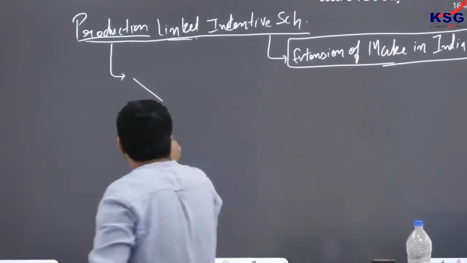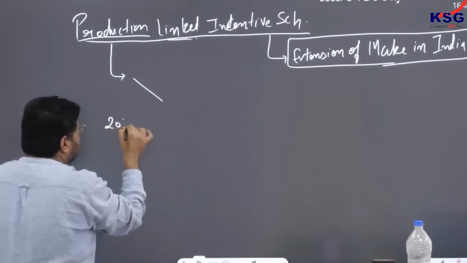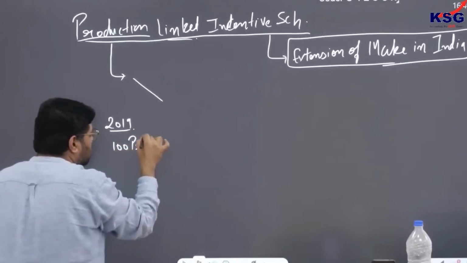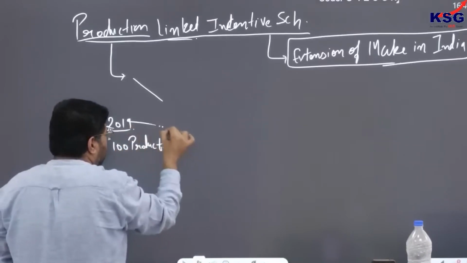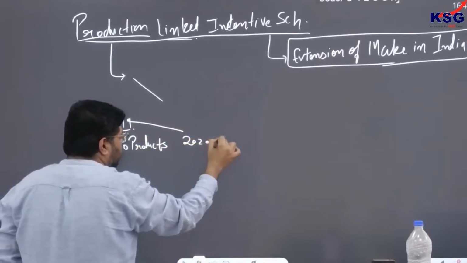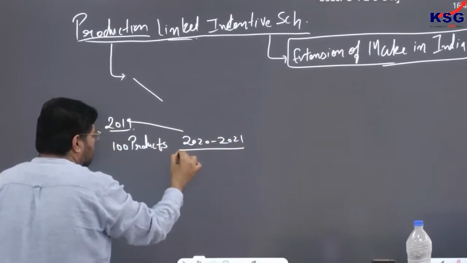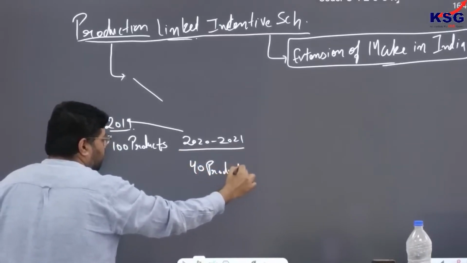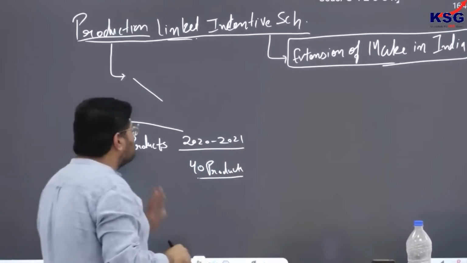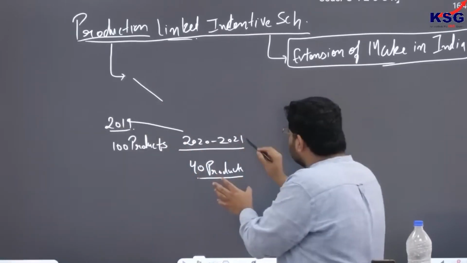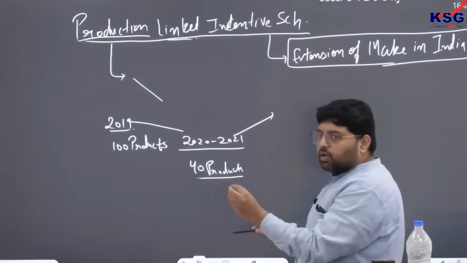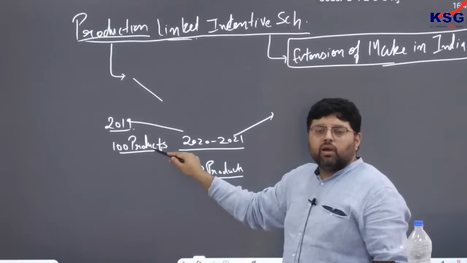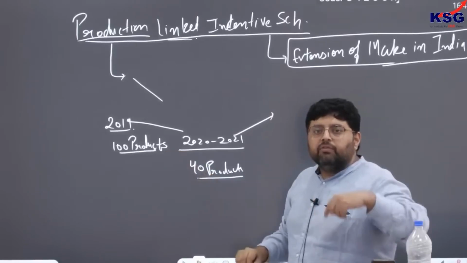Example: suppose in 2019 your factory is producing 100 products. Due to the pandemic, in 2021, your production got disturbed and came down to 40 products. Now the government introduced this PLI during this time, so that if you increase your production to what you had at the pre-pandemic level, we will incentivize you.